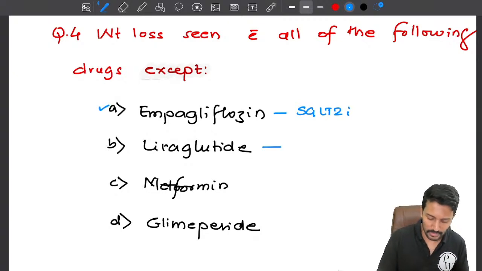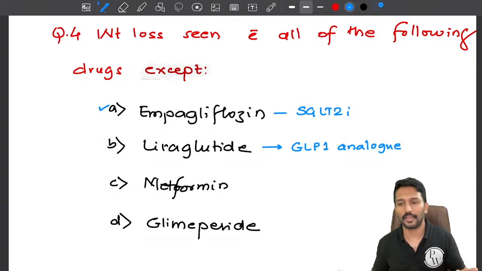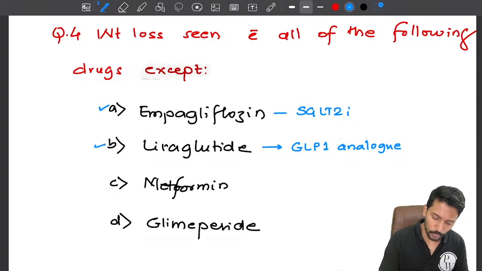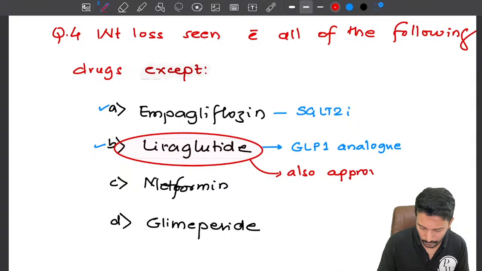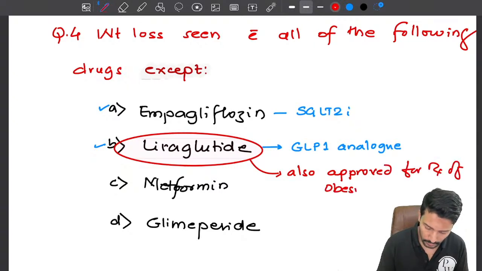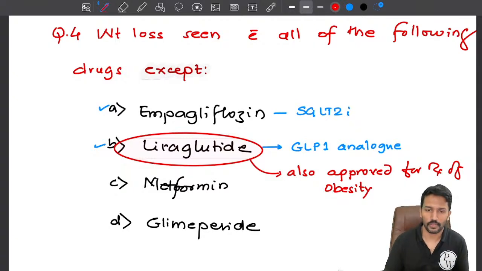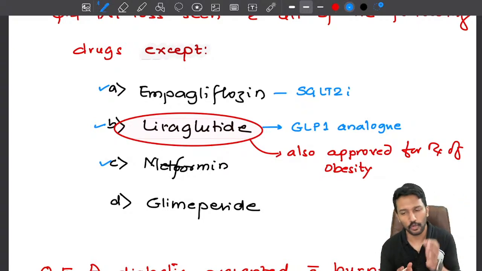Now what is liraglutide? It is a GLP-1 analog. If I give liraglutide to someone, I will suppress their appetite. Their eating will come down and they will lose weight. So liraglutide is approved even for the treatment of obesity. Even when you are not diabetic, we can give it to you, so obviously that causes weight loss. Metformin is a controversial drug because some books and some studies show that it causes weight loss.